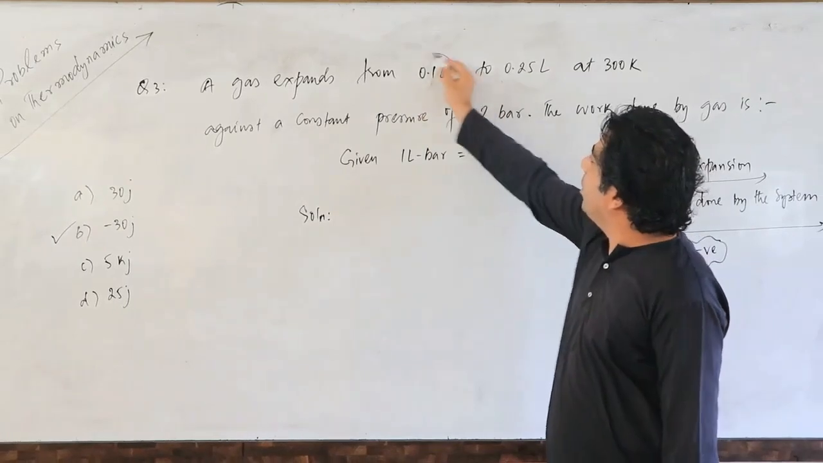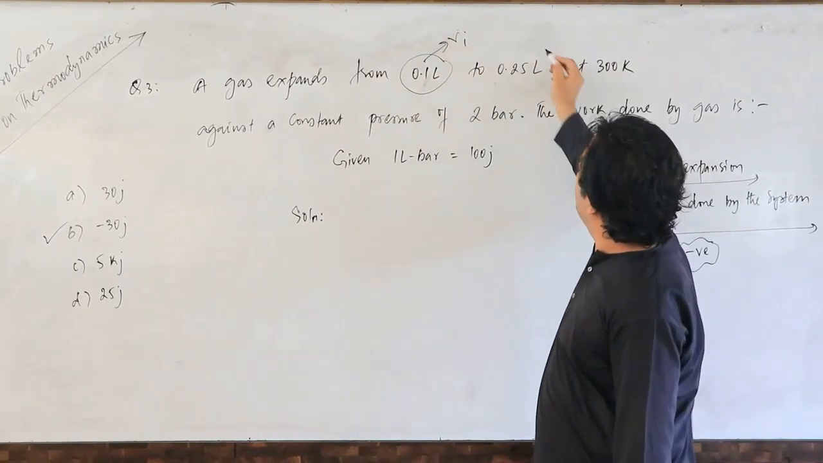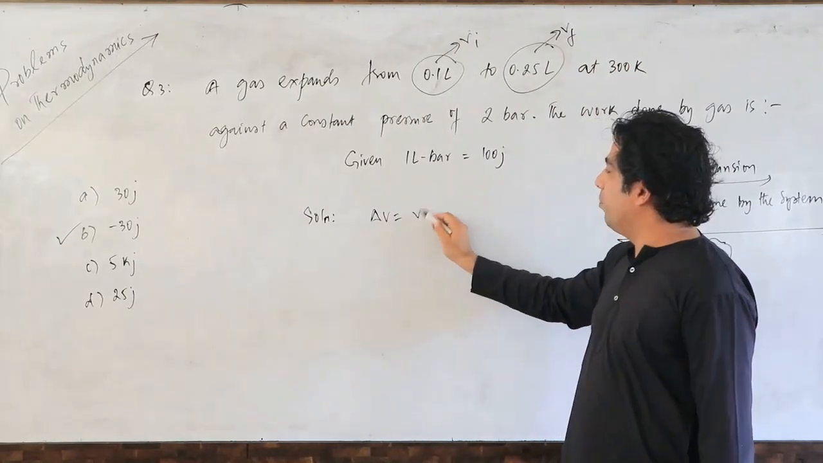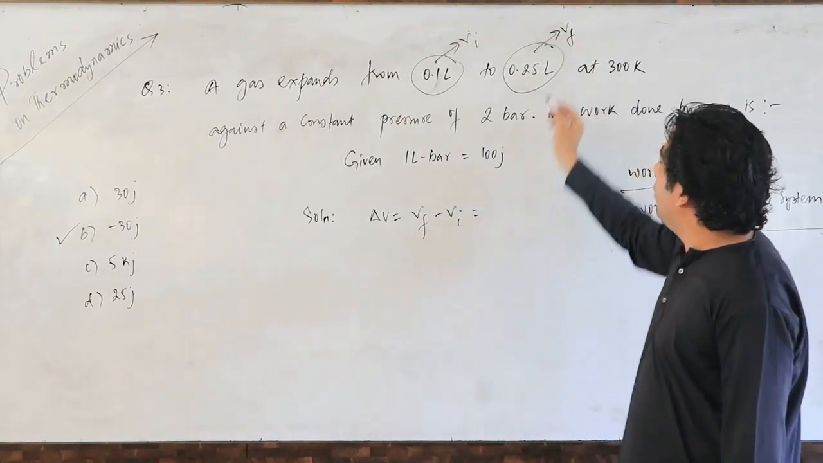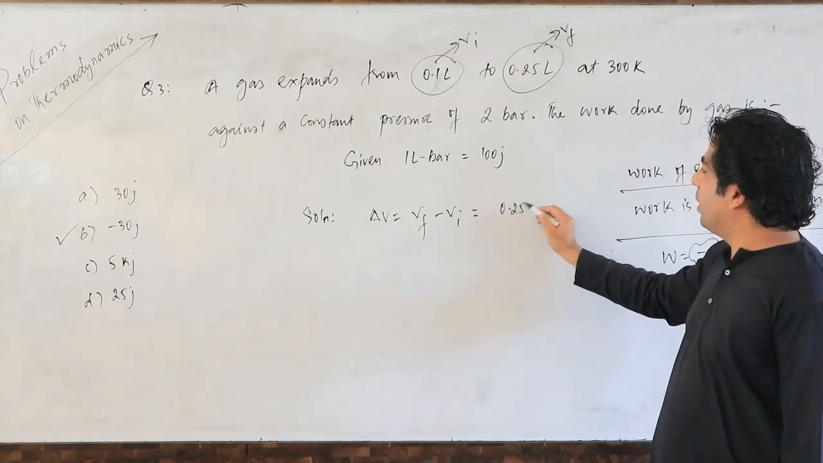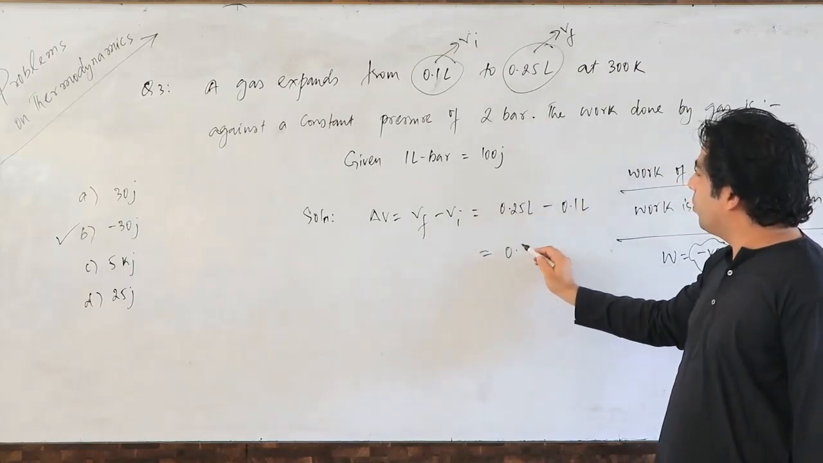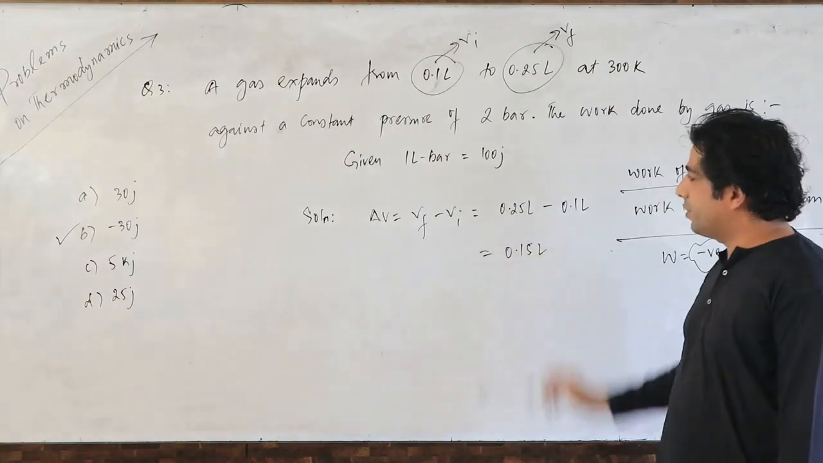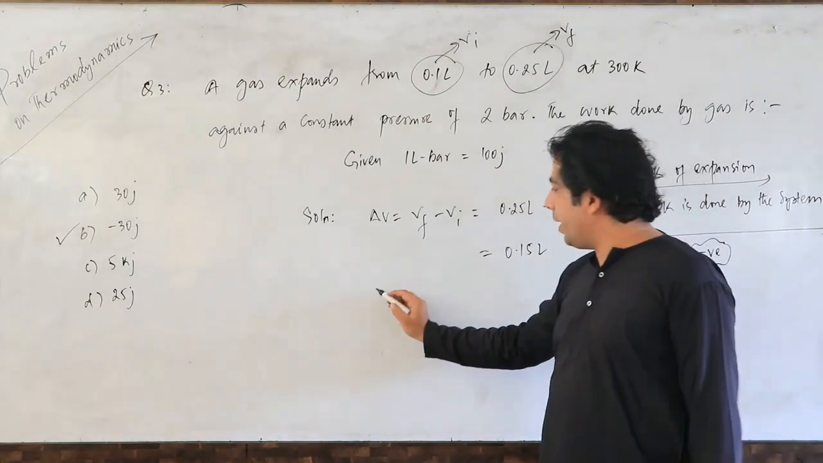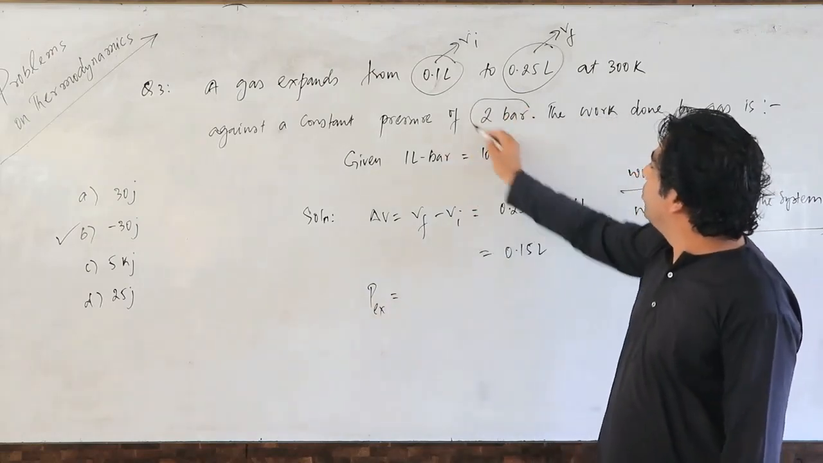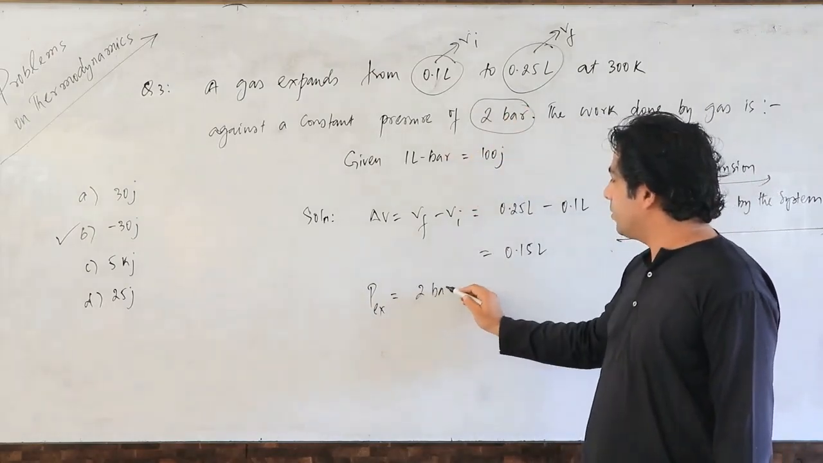First of all, we know this is the initial volume and this is the final volume. So what will be the change in volume? Vf minus Vi. How much is Vf? 0.25 liters. Initial volume is what? 0.1 liters. So it will come out to be 0.15 liters. And afterwards we have the P external. External pressure is constant, which is 2 bars. So 2 bar is the external pressure.